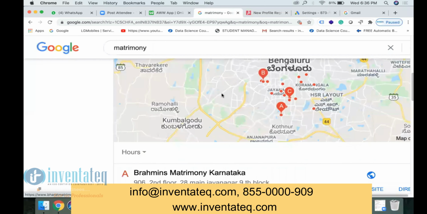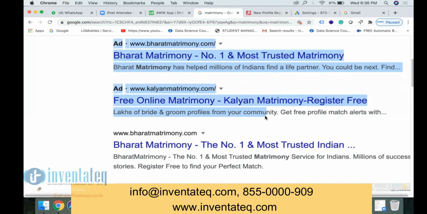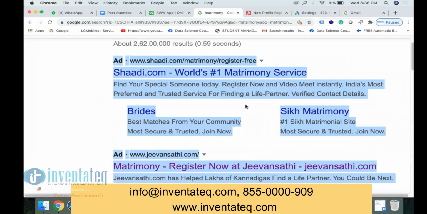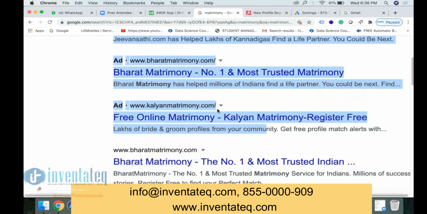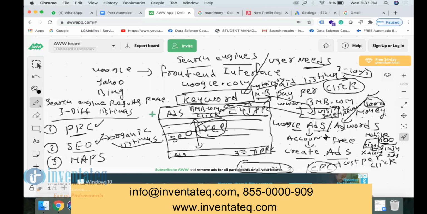See here, the user. How many listings do we have in PPC? 4 on the top, right? Yes. The user will first see these 4 only, right? So I'll tell you the ratio. 30% to 40% of the people click on PPC listings. 50% of the people click on SEO listings.